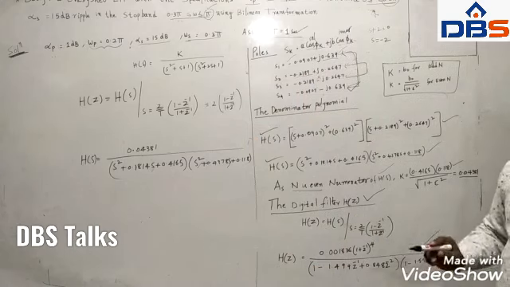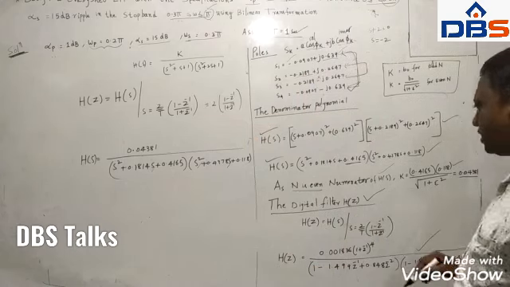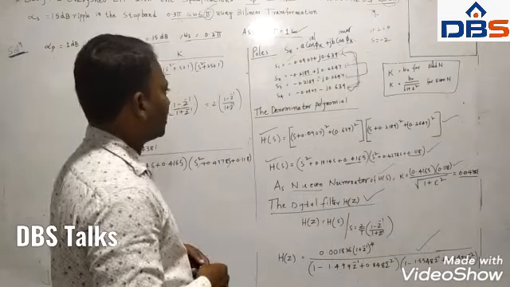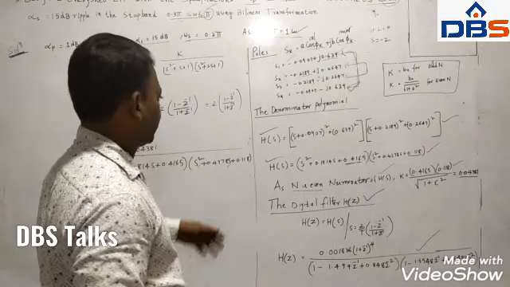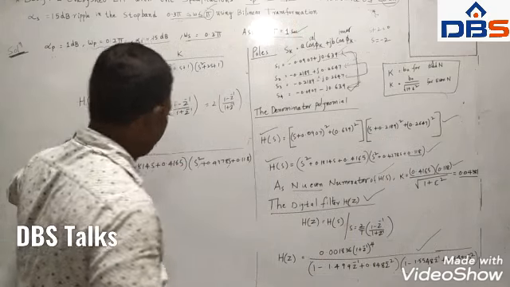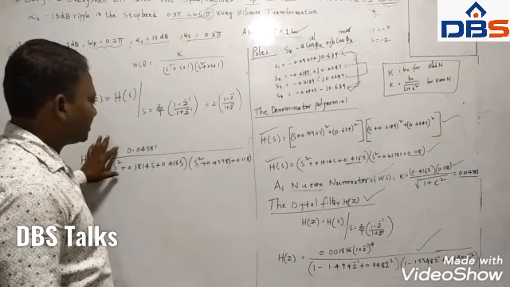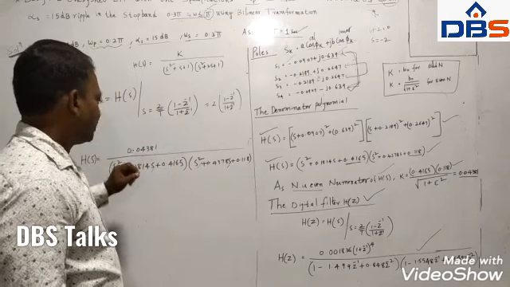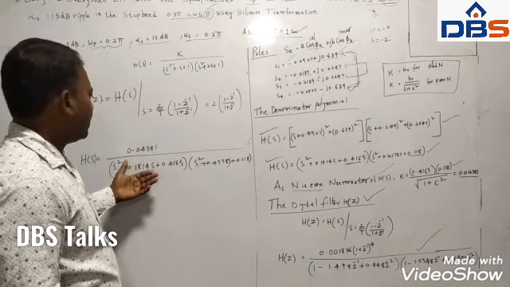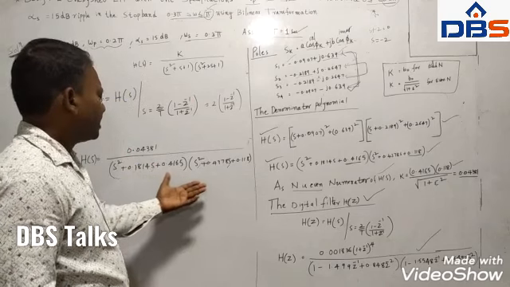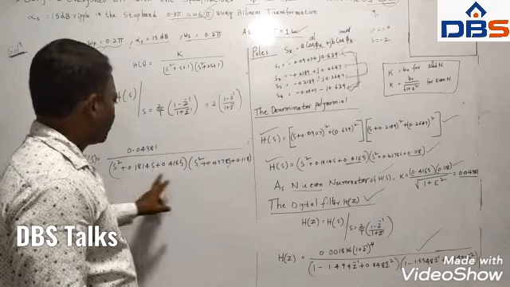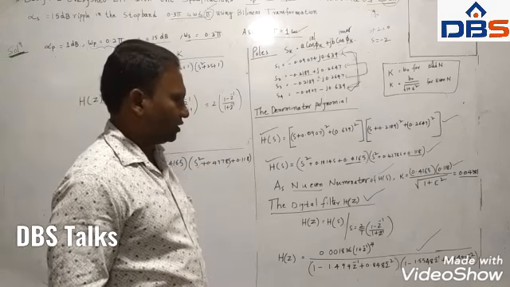So this is the digital filter transfer function required for the given analog Chebyshev filter transfer function H of s. Then you simplify; the simplification means taking the LCM and manipulating, and then you will get the digital filter transfer function.